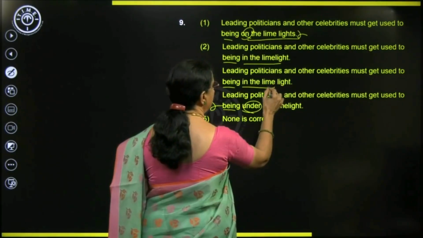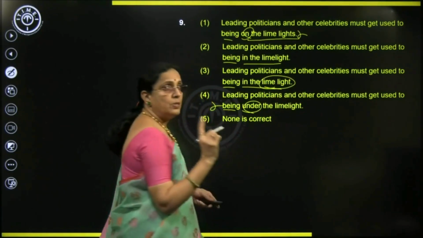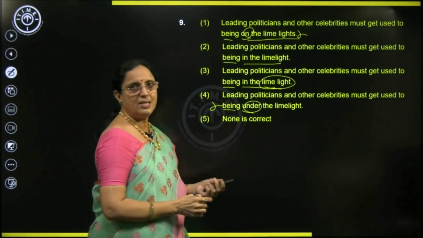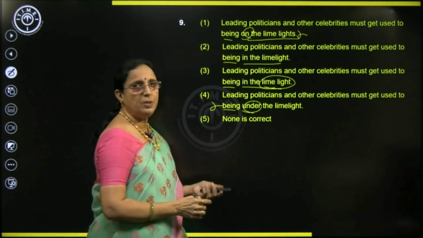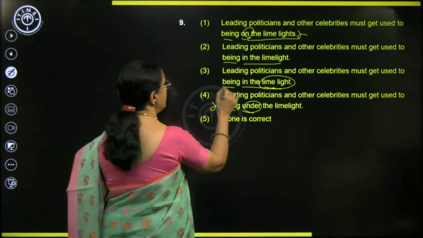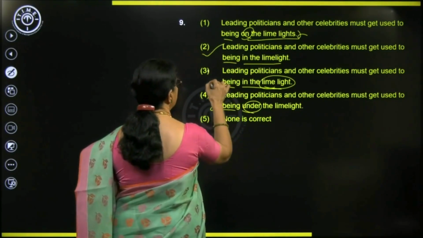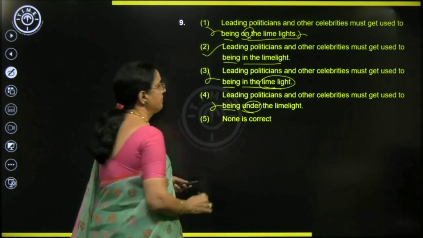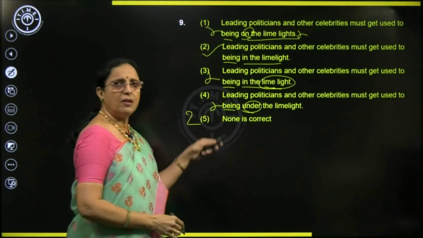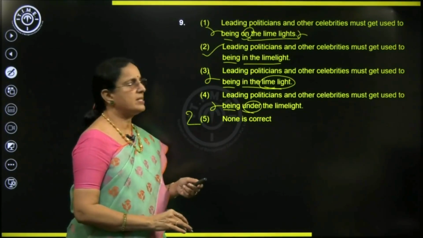Limelight here is one word. Limelight here is written as two words, right? There may be a very simple and silly correction like this. So, minute difference between 2 and 3, you should be very careful. Alright. So, answer is, it should be one word only. So, this is wrong. Am I clear? So, our answer is 2. These are all based on common usages.